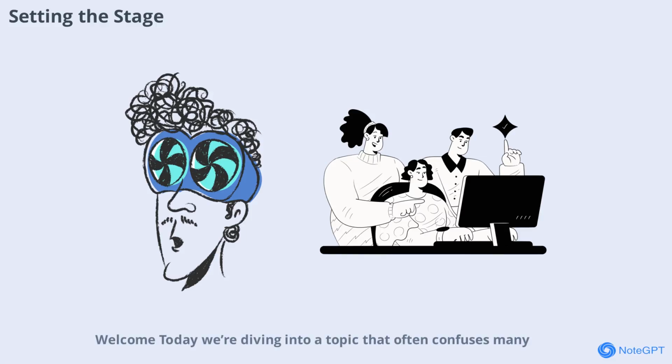Welcome. Today, we're diving into a topic that often confuses many: the difference between machine learning and AI engineering. These terms are sometimes used interchangeably, but they actually refer to distinct fields within the broader world of artificial intelligence. Understanding the distinction is crucial for anyone interested in tech, whether you're a student, a professional, or just curious about how these technologies shape our world.